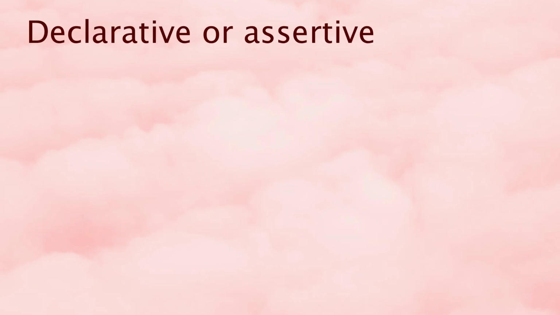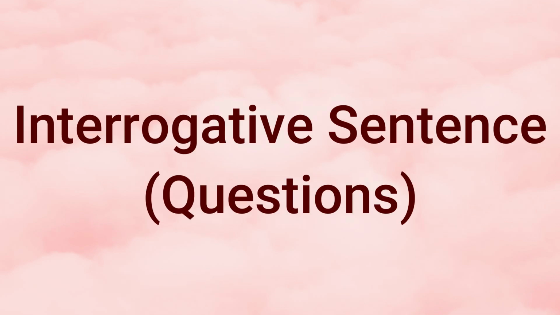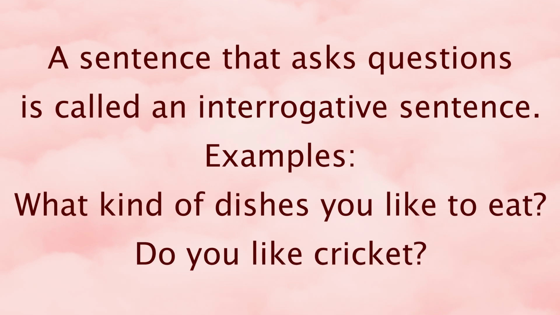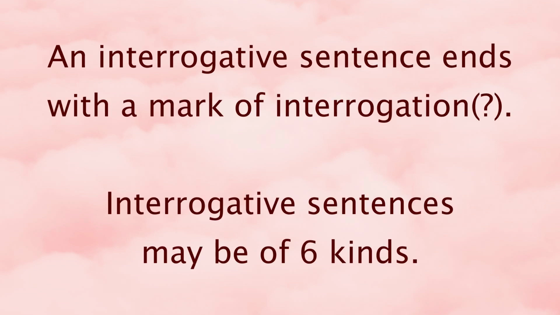Now, declarative sentences can be affirmative or negative. It can be positive or negative. For example, "Sir cancelled our class yesterday." It is an affirmative, positive sentence. Similarly, "Sir did not cancel our class yesterday." It's a negative sentence. The second type is interrogative sentences. A sentence that asks a question is called an interrogative sentence. For example, "What kind of dishes do you like to eat?" Or "Do you like cricket?" An interrogative sentence ends with a mark of interrogation, a question mark.